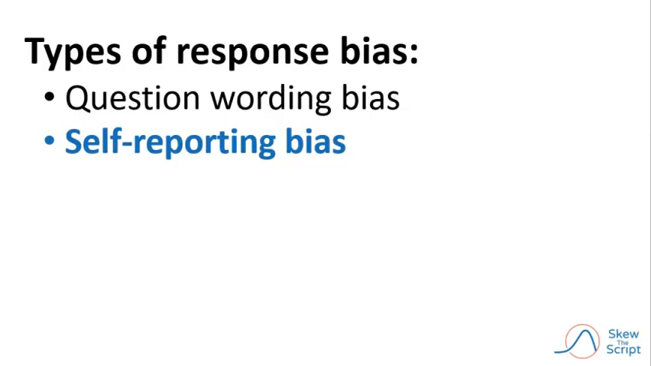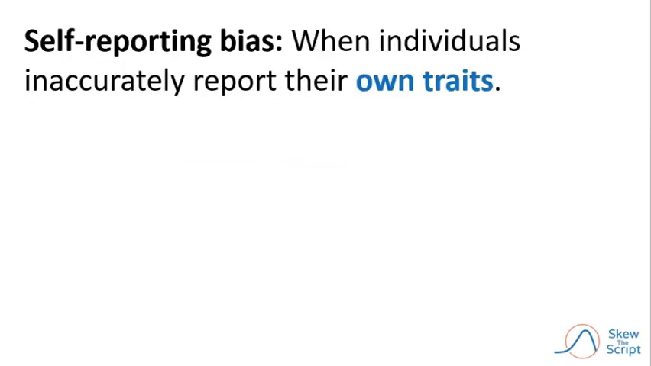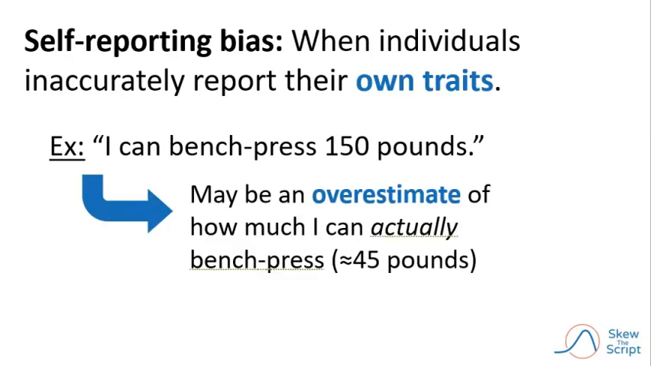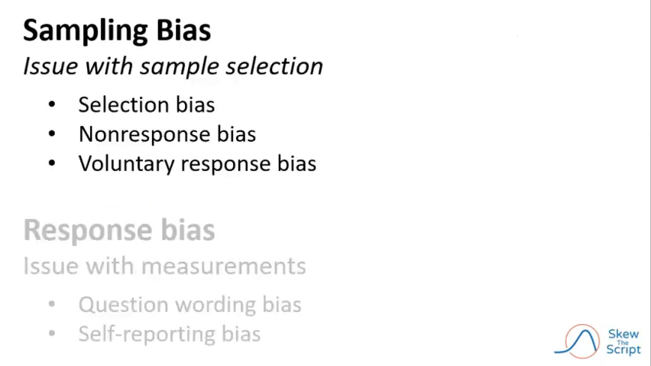The other type of response bias is self-reporting bias, which happens when individuals inaccurately report their own traits. For example, if I was asked on a survey how much weight I could lift for bench press, I might respond that I can bench 150 pounds. But honestly, maybe I'm embarrassed that I can only actually lift the bar, about 45 pounds. So I overestimate on the survey. And that's actually a common threat of many self-reporting surveys. People will alter their responses to make themselves look better.